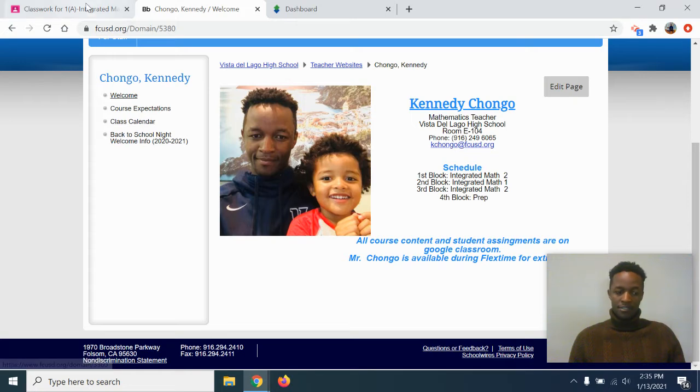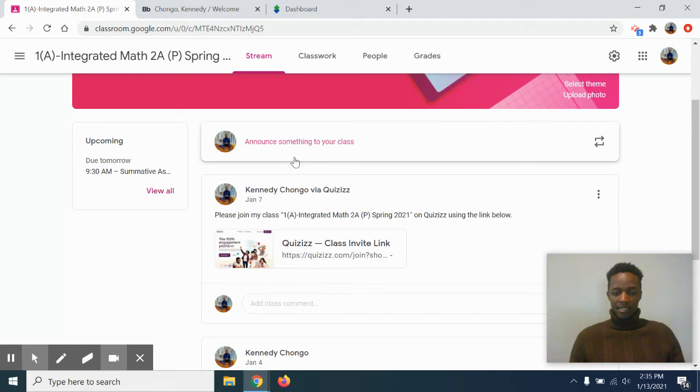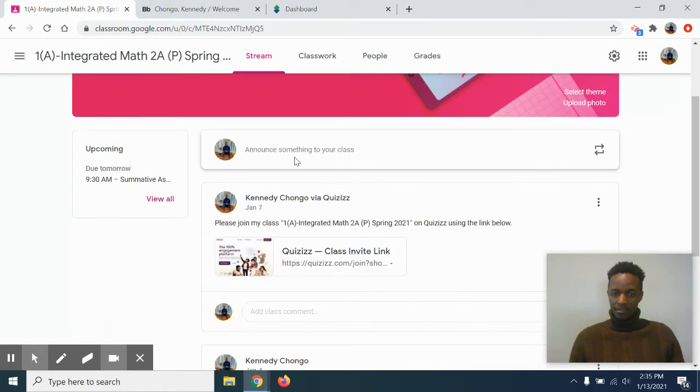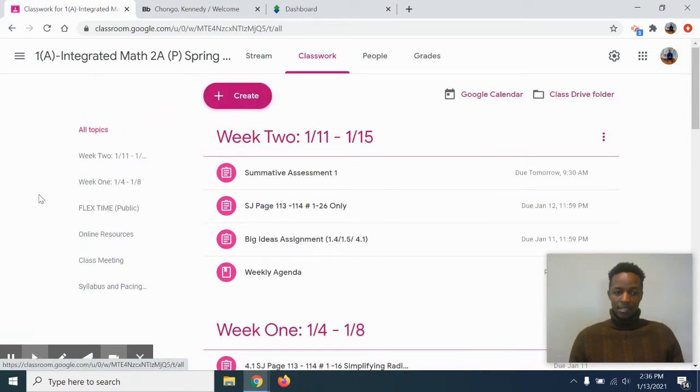Now I'm going to go to Google Classroom. On Google Classroom, when students first log in, this is what they're able to see. They get to this page, and on here I post some reminders and notifications, and on the left side they're able to see information about upcoming assignments and when they are due. As far as accessing our course content, students need to go to classwork, and in classwork they'll find things organized according to these topics. Starting with the syllabus and pacing guide, they'll click on there. That's where to find that.